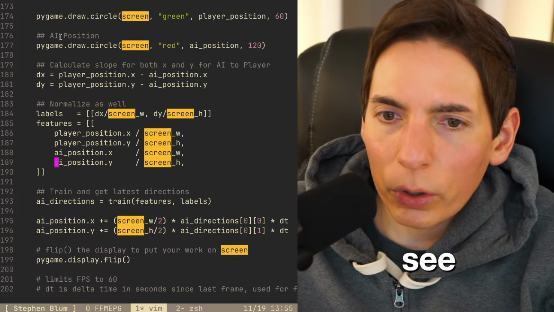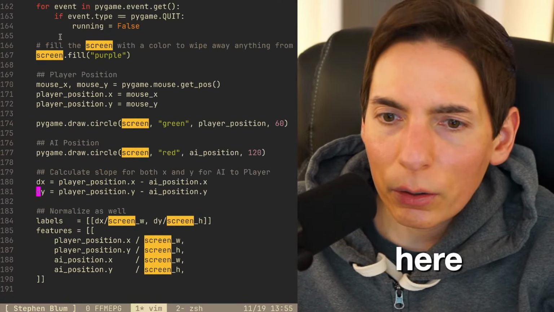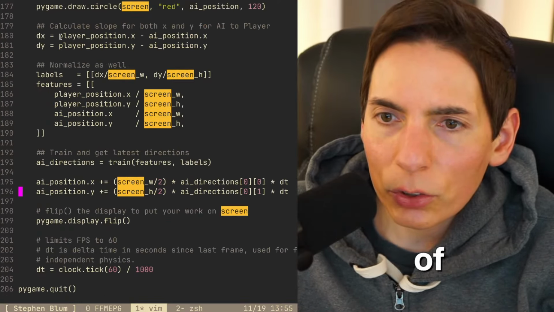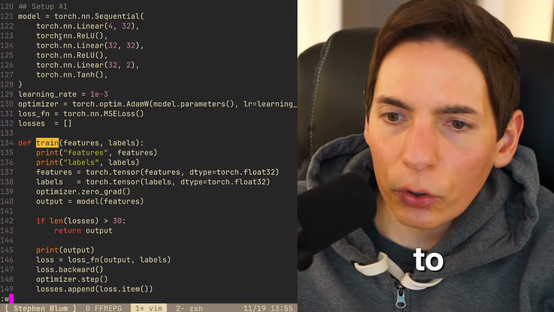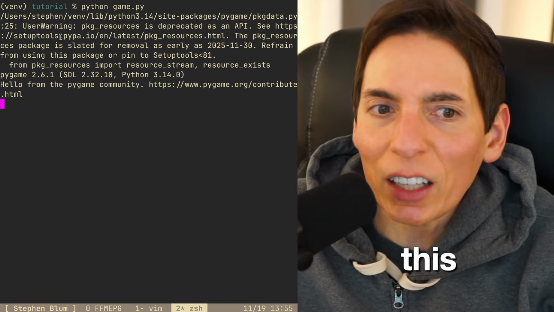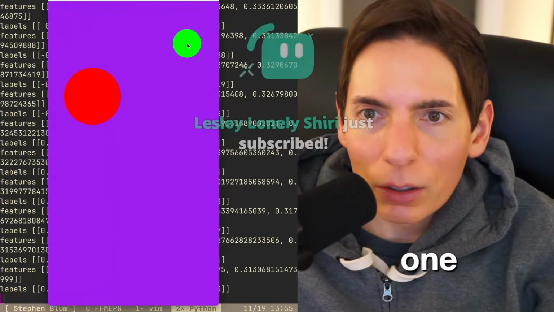So let's see here. Where's this at here? Where do we have number of losses? Where's the train method? Here we go. Oh, 3,000. So, right, we'll stick it to just 30, for example, right? And so this will be like level 1. Here we go. So here's level 1.